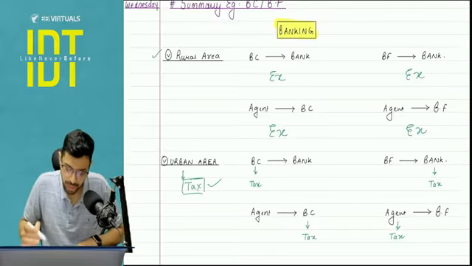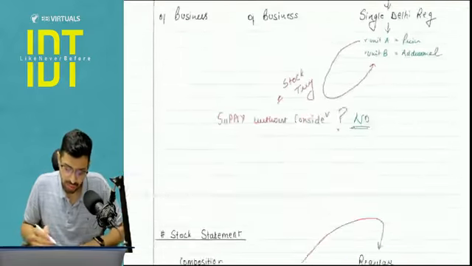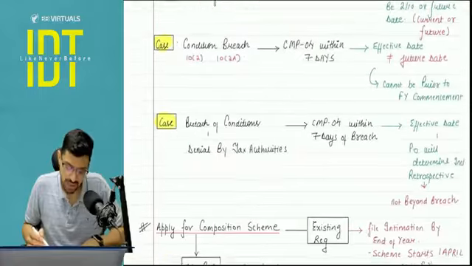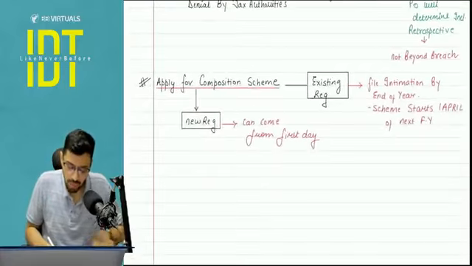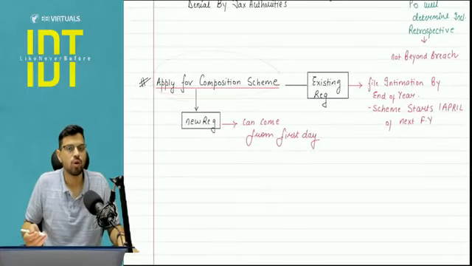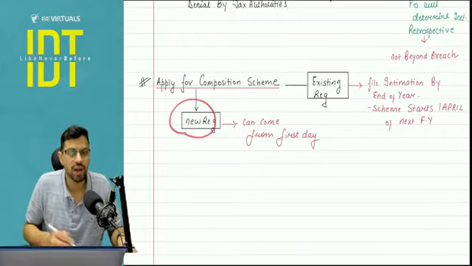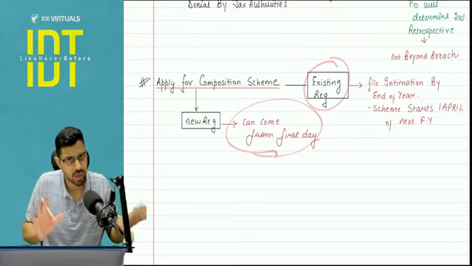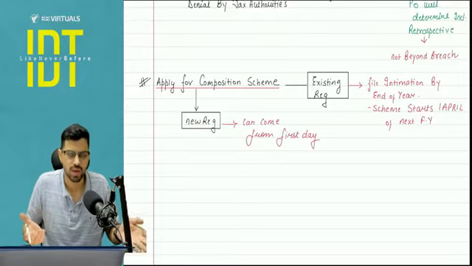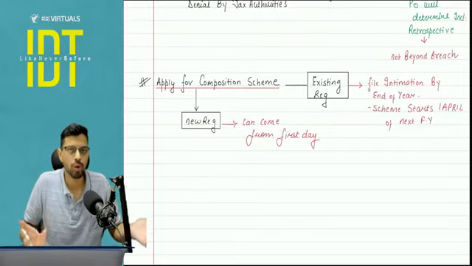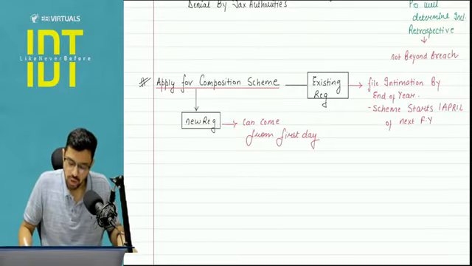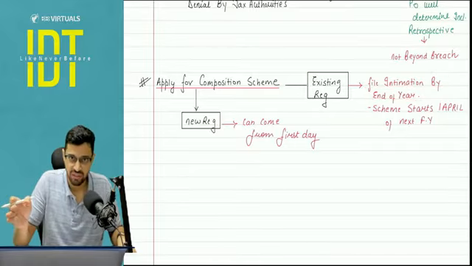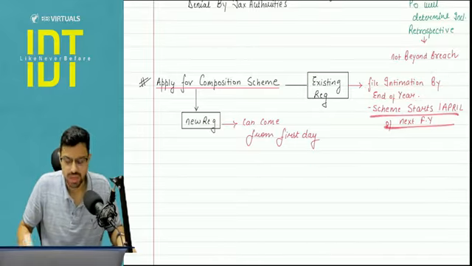2 points I need to note. First, I will tell you the opting of the scheme. Pay attention. When you apply for composition scheme, now when can you apply? See, if you are taking a new registration, you can apply from the first day. But if you are an existing registered person under the regular scheme, and now you come to know about the composition scheme and you want it, here you will file the intimation by the end of the year, that is the 31st March, and from 1st April your scheme will start.